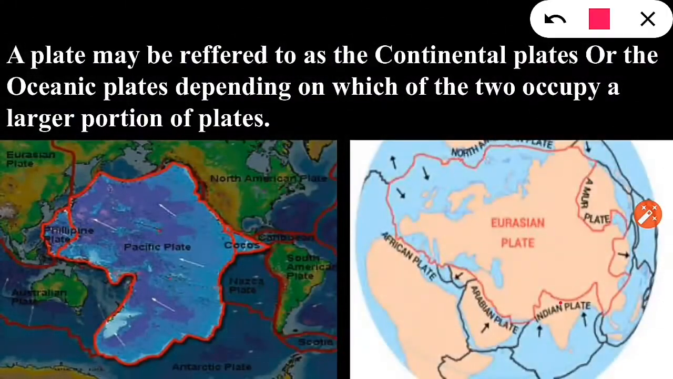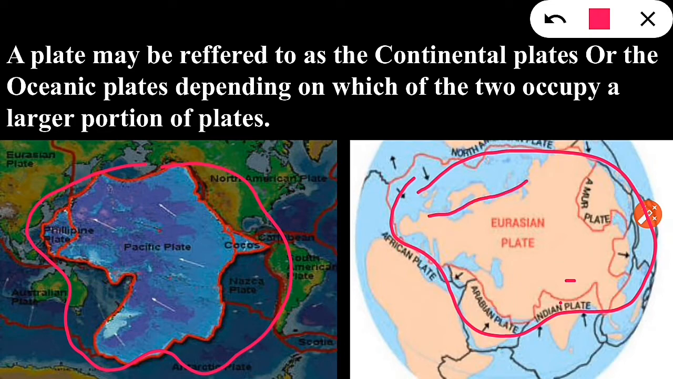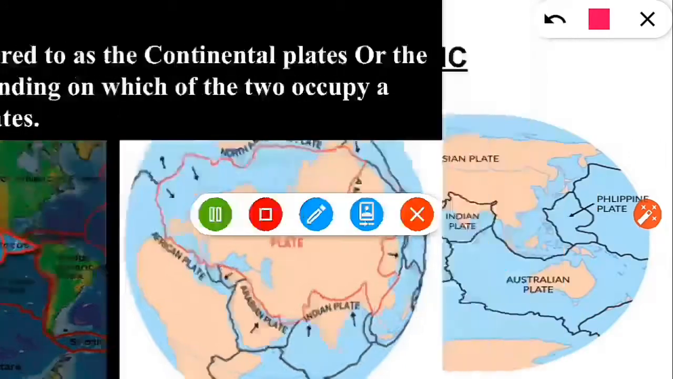A plate may be a continental plate or an oceanic plate depending on which of the two occupies the larger portion. For example, here you can see the Pacific plate, which is an oceanic plate, because here the ocean occupies a larger portion, whereas on the other hand, in this plate, the continent occupies a larger portion, whereas the ocean occupies a small one. Thus, it is termed a continental plate.